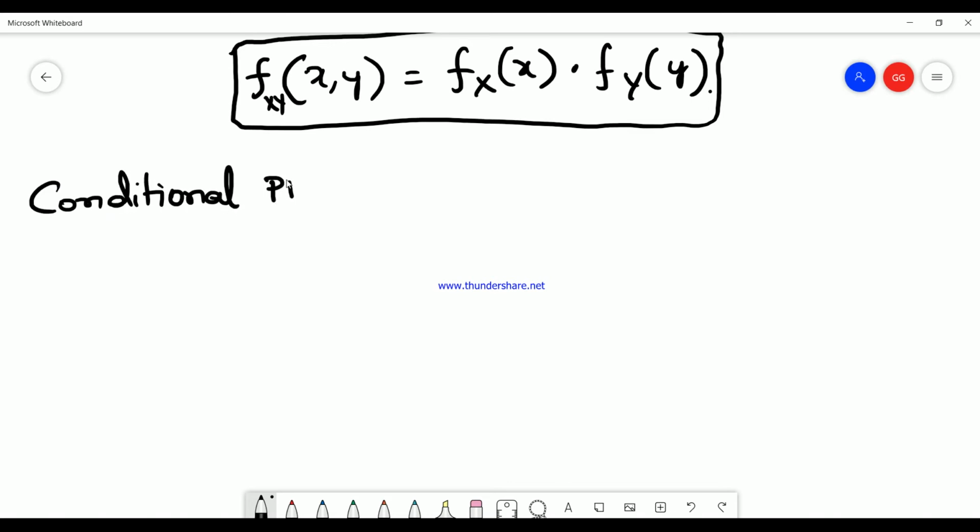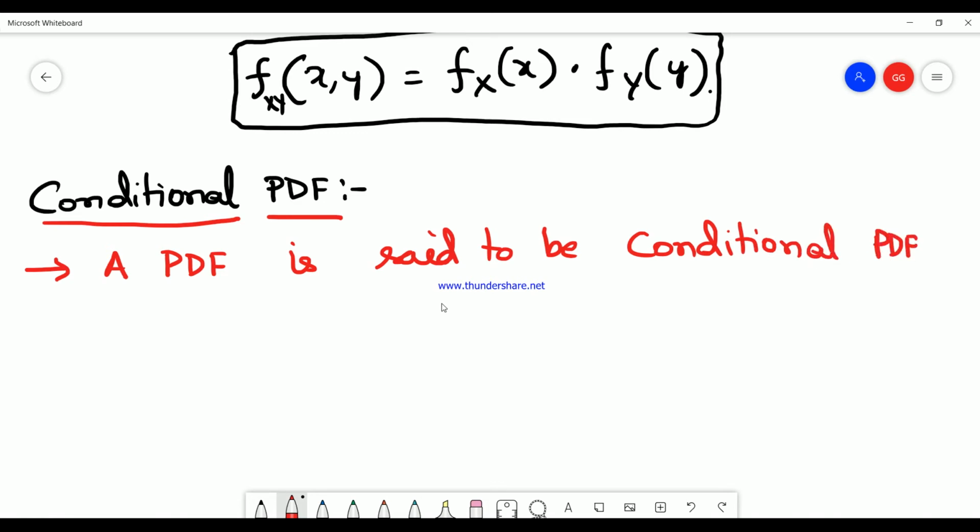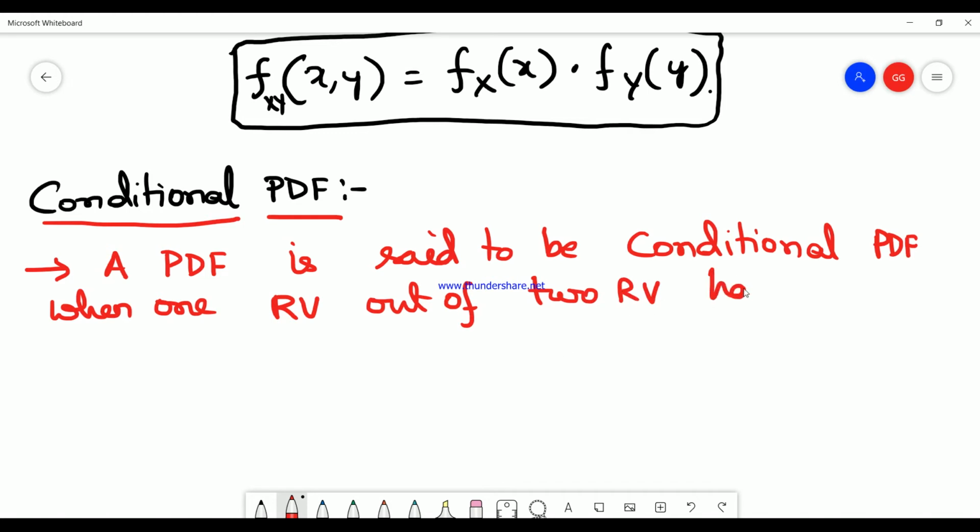Let us see what is conditional PDF. A PDF, which is a probability density function, is said to be conditional PDF when one random variable out of two random variables has a fixed value.